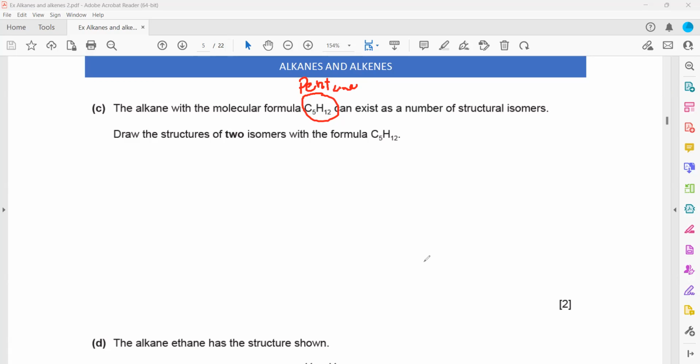Alcohol means OH is there, that is also a functional group. Ester linkage, amide linkage, these are functional groups which change the properties.